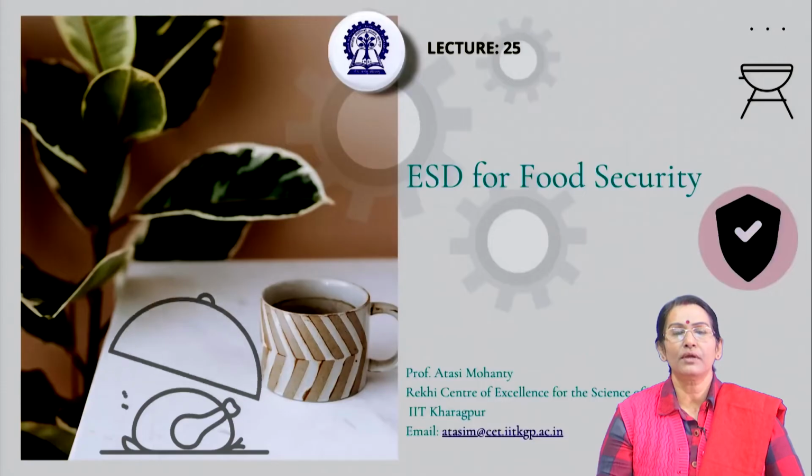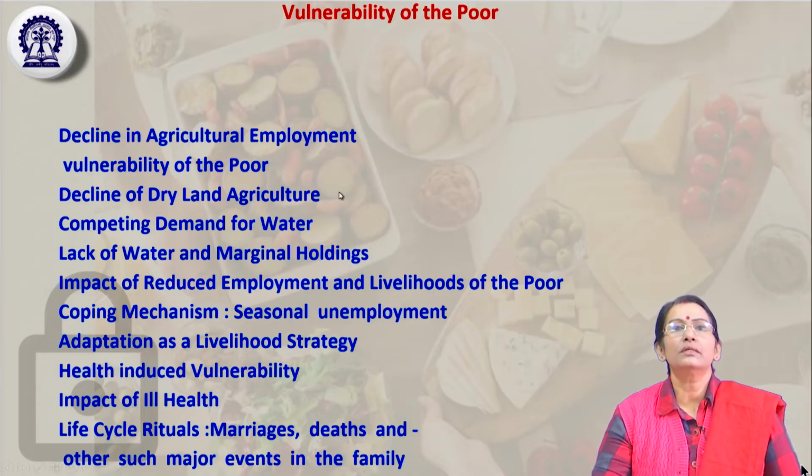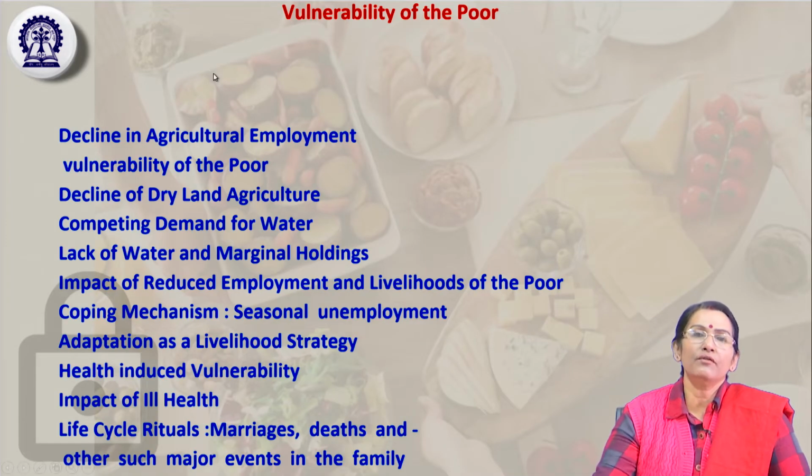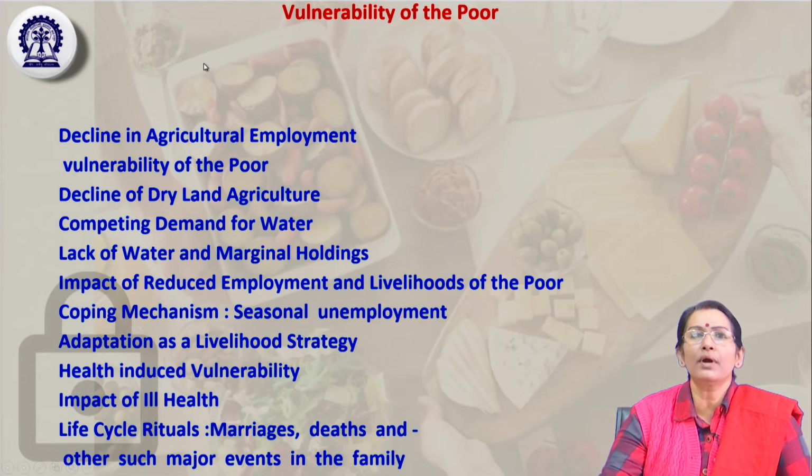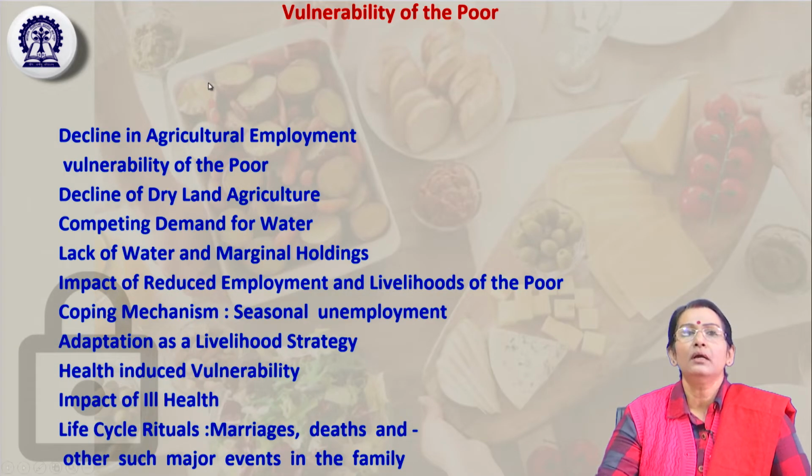Till now, we have discussed the poverty issues, and now we'll move forward to the other issues. We have already discussed the causes of poverty, different types of poverty, and different conditions of poverty. Now we'll discuss the vulnerability of the poor: why the poor are so vulnerable to poverty, what the reasons are, and the background context. We'll discuss that right now. So, decline in agricultural employment.